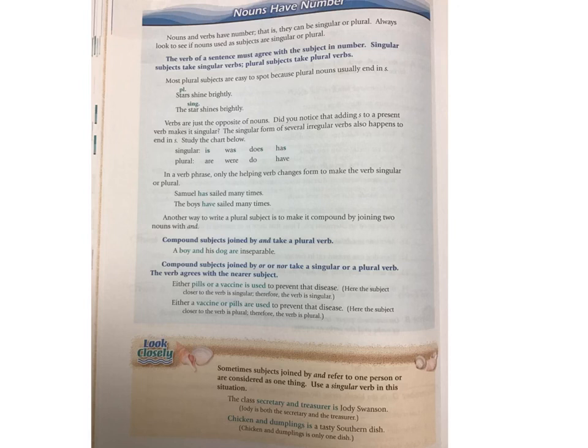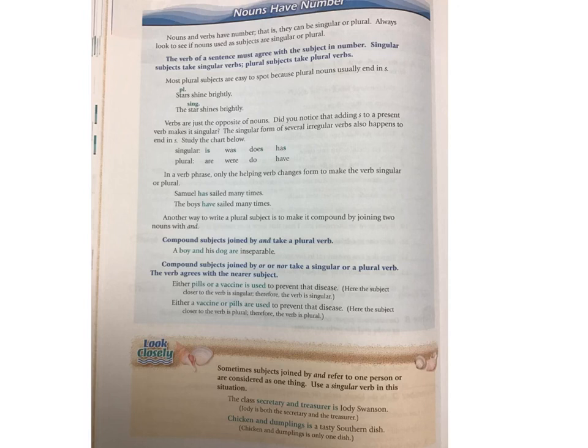And no, it's not. In a verb phrase, only the helping verb changes form to make the verb singular or plural. Look at the example. Samuel has sailed many times. And that helping verb is what helps the singular Samuel with the verb sailed. So has sailed instead of just. Now, if you take the word has out, you would say Samuel sails many times in that last week. Or sails many times in next week. Look at the next one. The boys have sailed many times. So again, helping verbs sometimes can change it up a little bit.